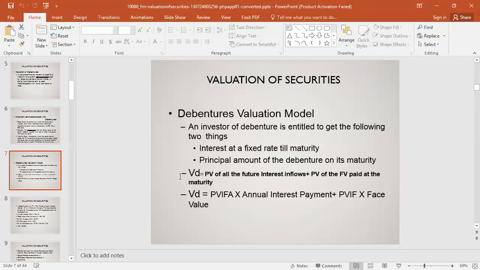So that is the formula of valuation of debenture. VD is the present value of the future interest flows plus the present value of the future value paid at maturity.